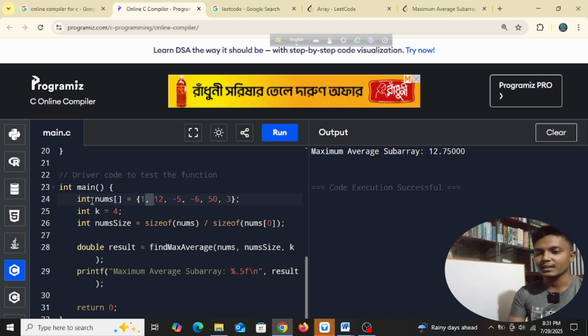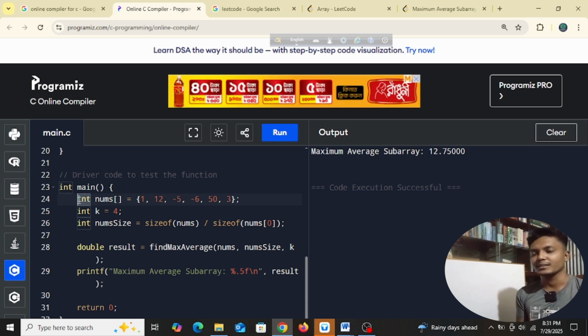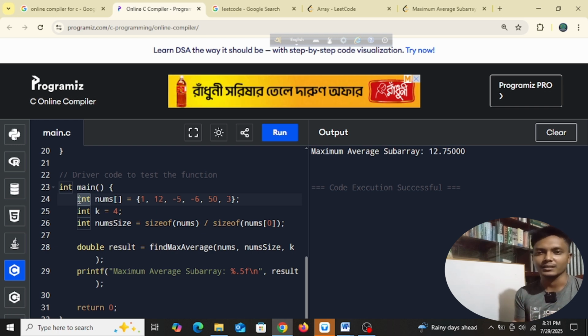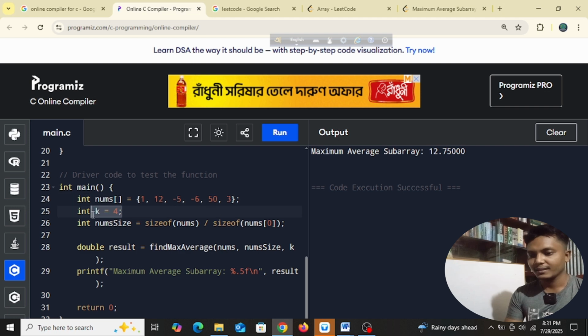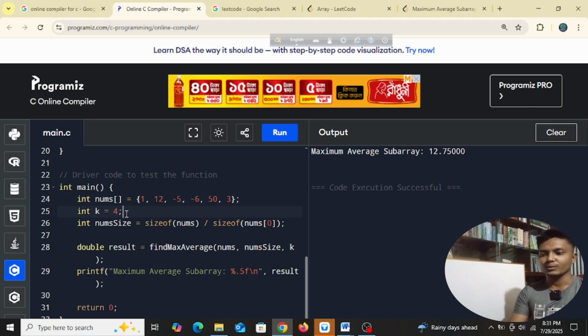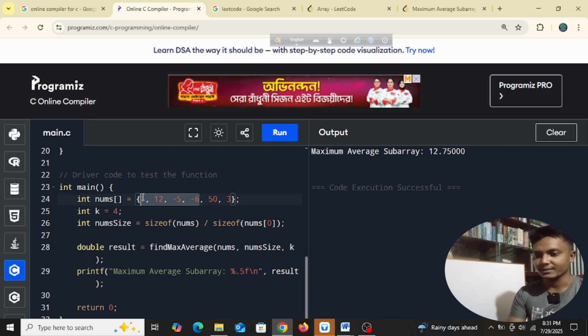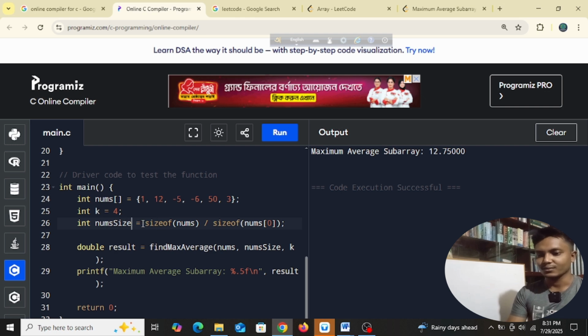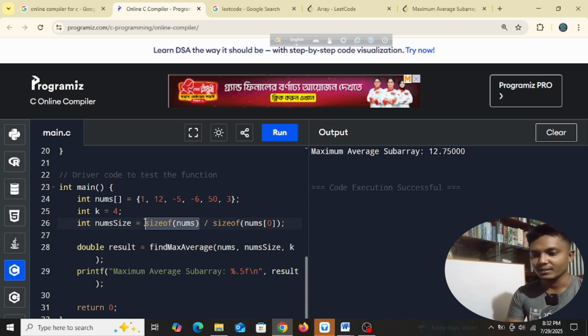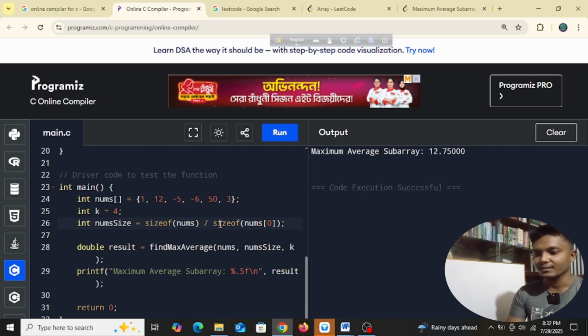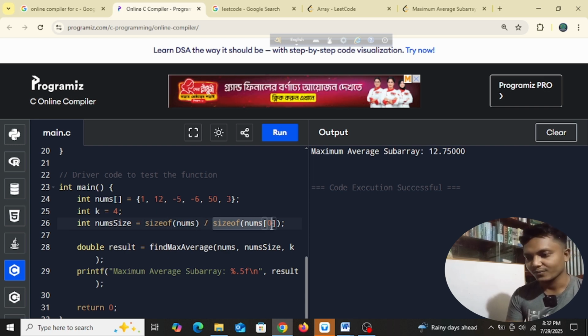Okay, so integer is a data type, and this means that all the numbers will be integer types of number, not any fraction, right? And k equals 4, that means we will consider 4 numbers like this, and we have num size. So what this num size is doing, guys, the size of nums, the whole size of the whole array is being determined here, and then is being divided by size of nums 0.